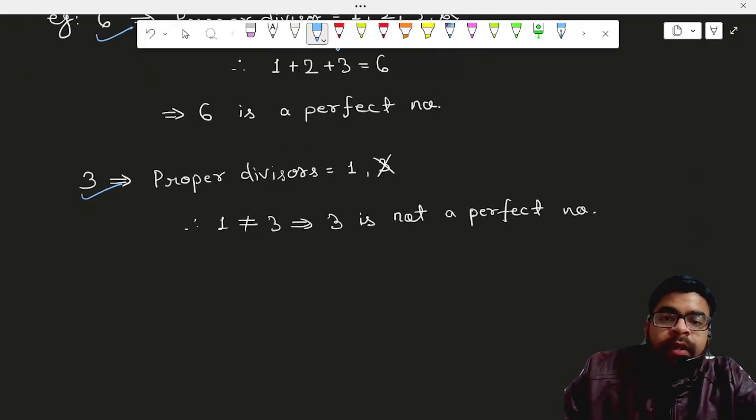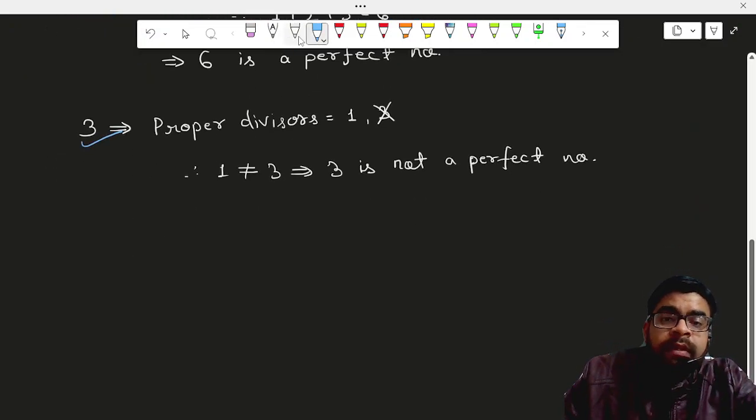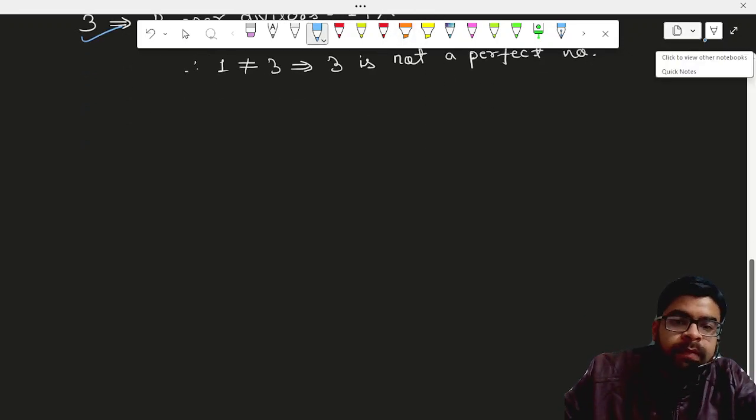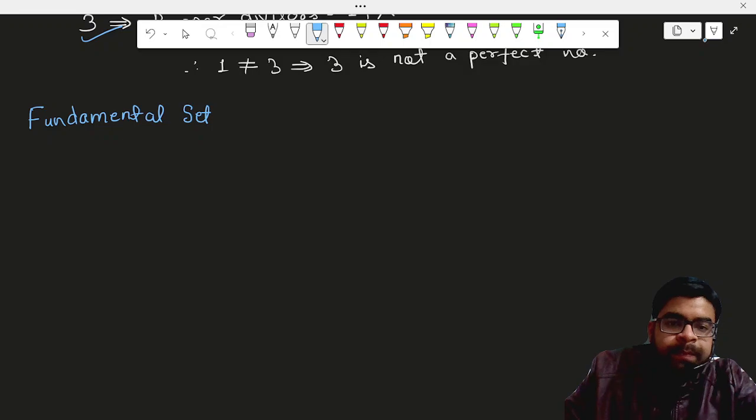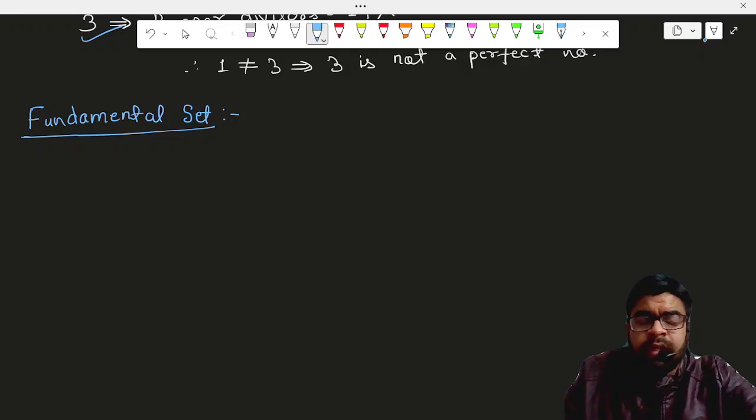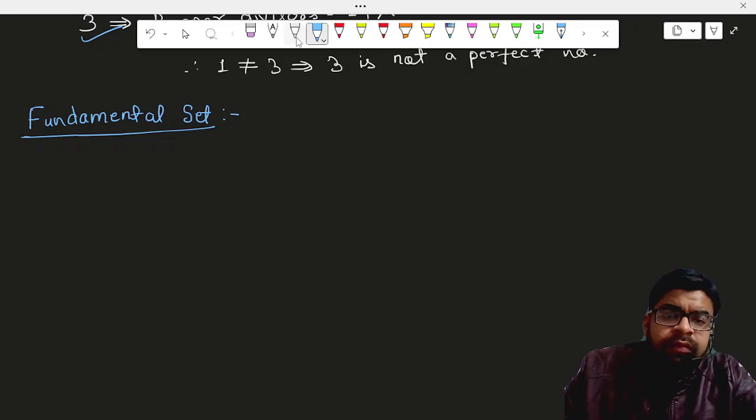Okay, so write on the next heading, the fundamental sets. So basically, in the full course of number theory, group theory, we are going to use these sets.